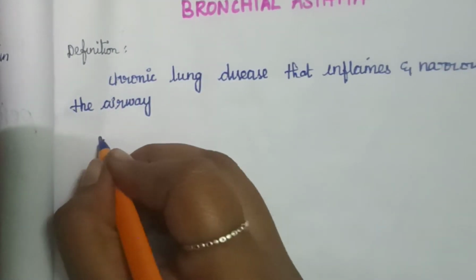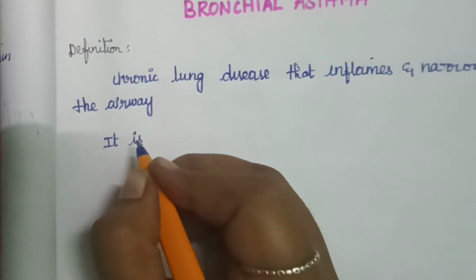And another definition: it is an intermittent or reversible type of obstructive lung disease.